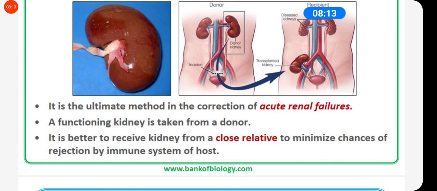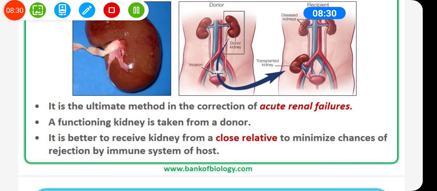If there is rejection, then the kidney will not be able to work properly in the patient. So that is why it is recommended to take the kidney from a close relative so as to minimize rejection by the immune system.